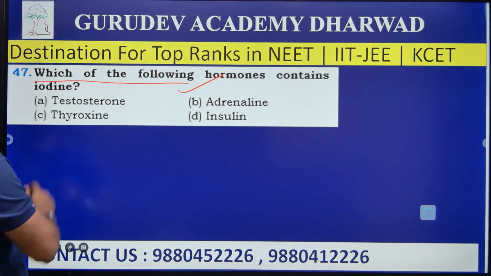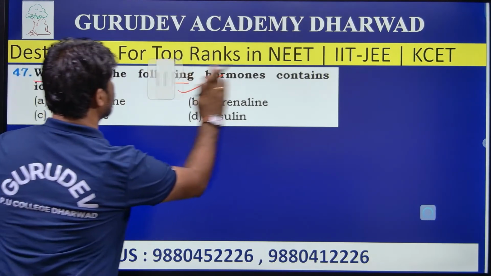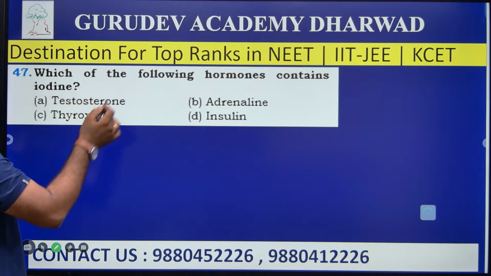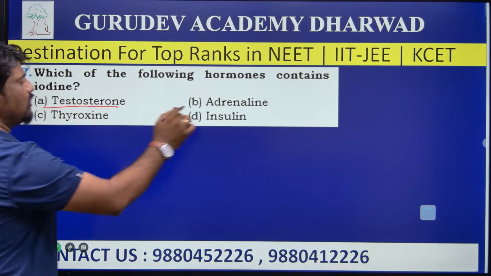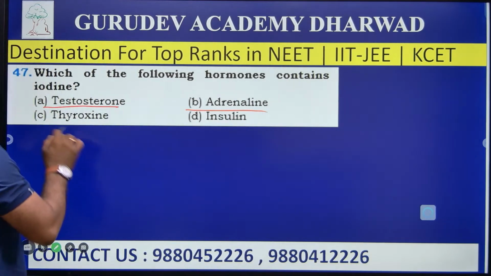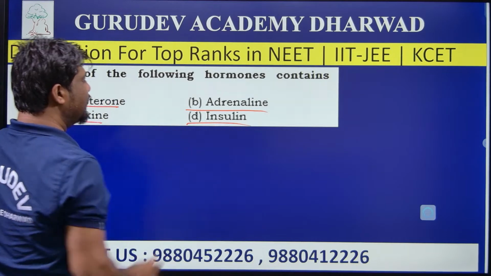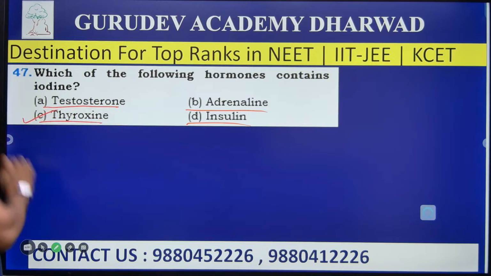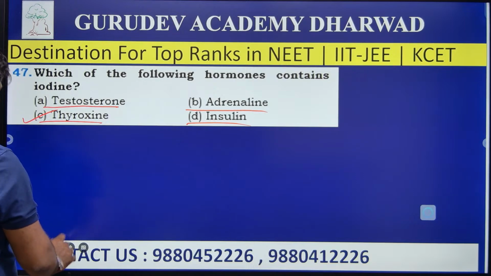What is question number 2? Which of the following hormones contains iodine? Here there are 4 options. Option A is testosterone, then adrenaline, thyroxine and insulin. Among these, thyroxine is a hormone which contains iodine. So option C is the right answer for the question.